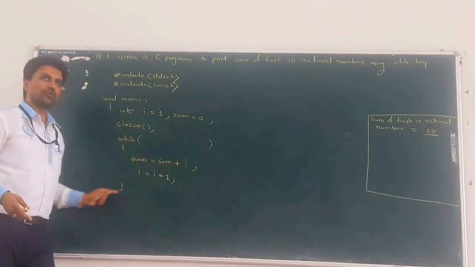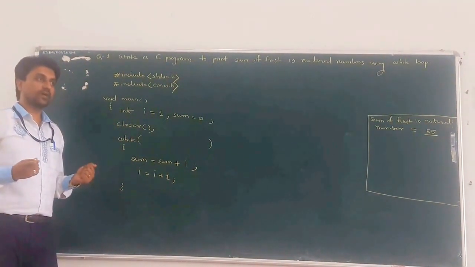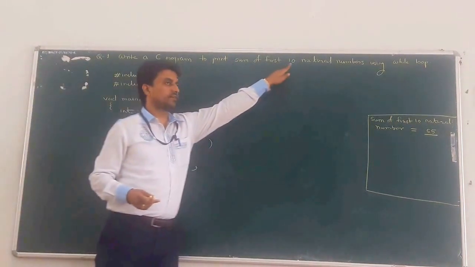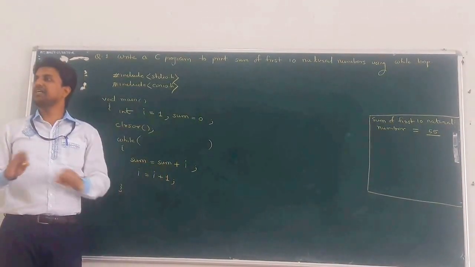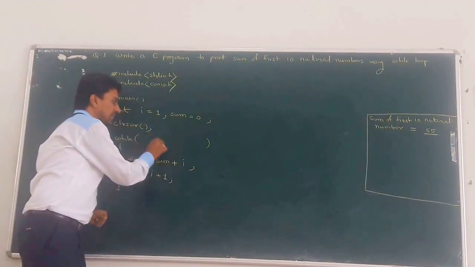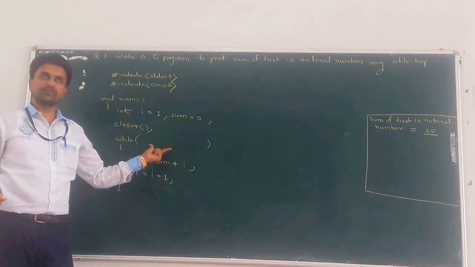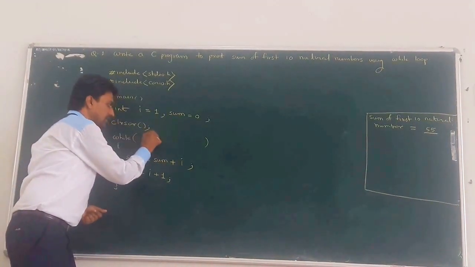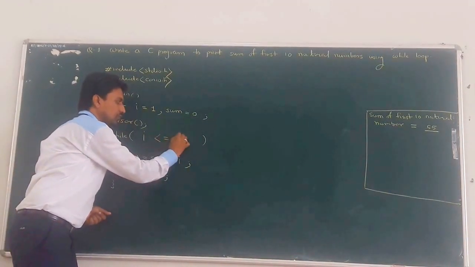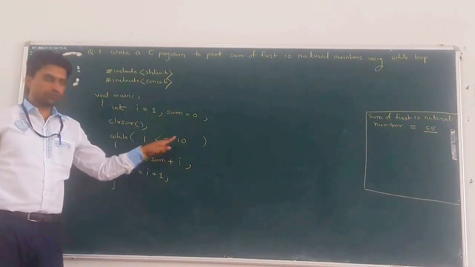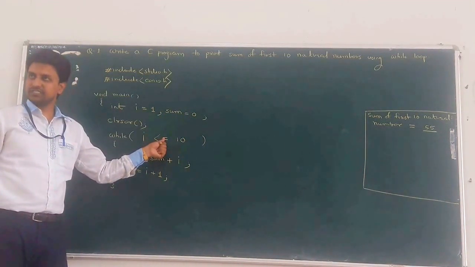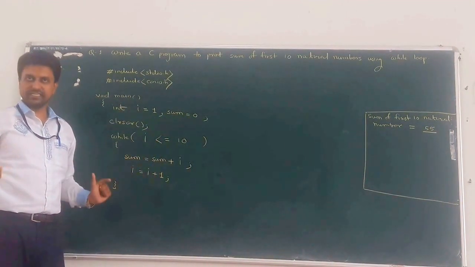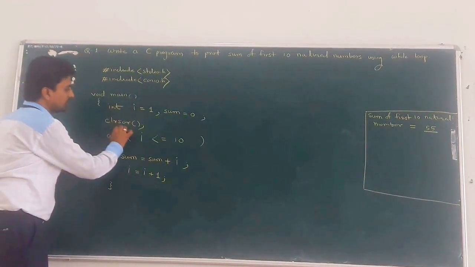Now continue this loop till, what is the condition part? Till the 10th number. Means if the 10th number occurs, we can add that 10th number into the sum variable and terminate the loop. So as per that, decide the condition part. So what is the condition? I less than or equal to 10. If you want 11 here, then remove the equal to from this conditional part. Okay, the result is the same.